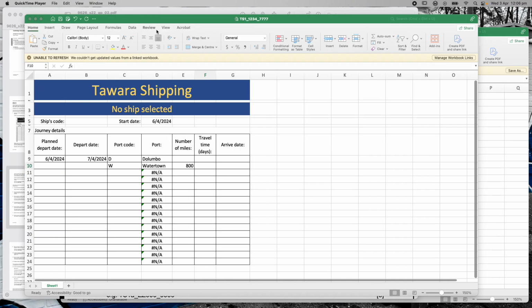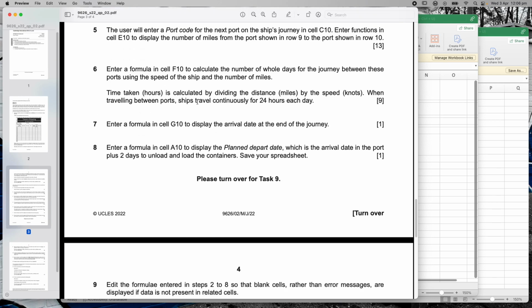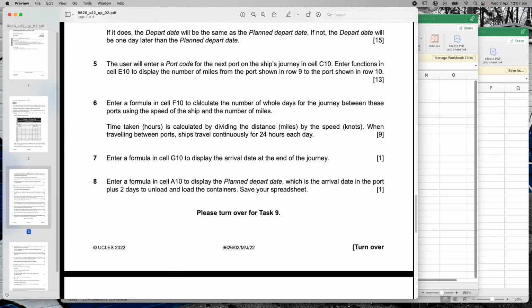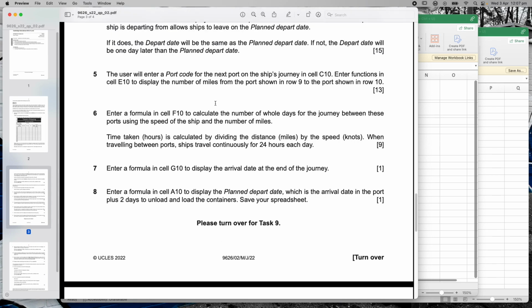So now we're going to move on to the next question. We're going to go on to question number 6. And one of the things that I'm finding as I do this, because I'm getting used to jumping between files in the test, is that the actual structure is pretty easy. It's just more about making sure you know the functions, making sure you know the right functions to use in the right areas, okay? So let's go ahead and do number 6.